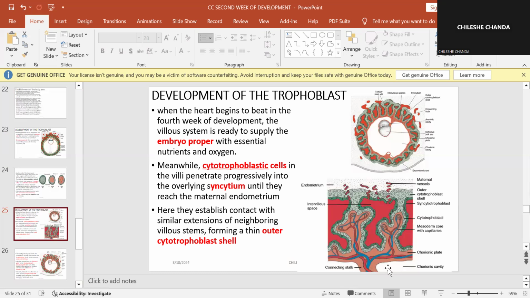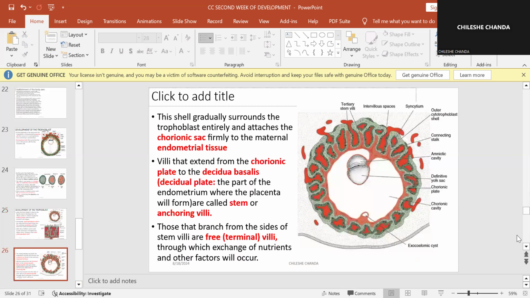This is the chorionic cavity. This is going to be our future placenta. This shell gradually surrounds the trophoblast entirely, and that attaches the chorionic sac firmly to the maternal endometrial tissue.